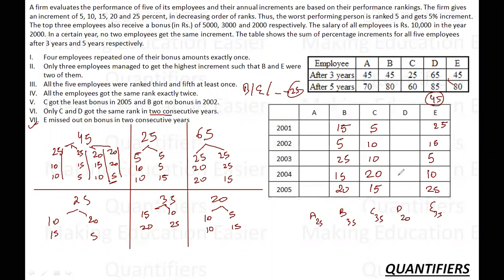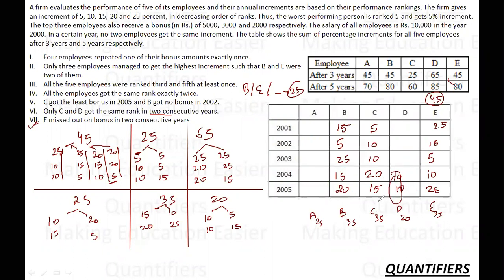Okay. Now D has to get a 20 over here. How can D manage to get 20? 20 can be achieved by either 10, 10, which is not a possible case. Why? Because 10 is already taking place here. So 10, 10 is not possible. Then it is 15, 5. 15, 5 is also not possible. Why? Because 15 is already taken by B. So there is no place left for D. And why did this happen? This happened because I assumed this to be 15, 20, which means this assumption was a wrong assumption.